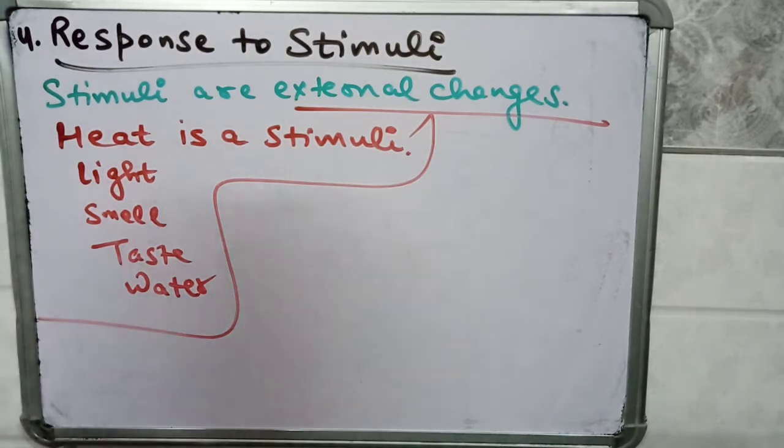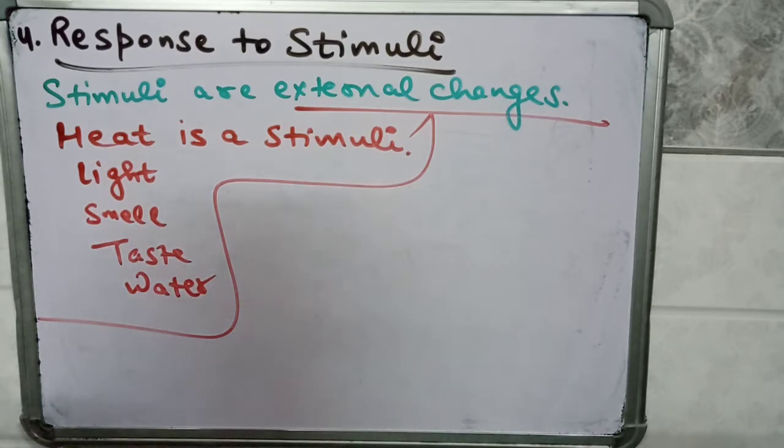For example, we respond towards heat, so we pull our hand back whenever we touch a hot object. Similarly, light is also a stimulus, an external change to which we respond. For example, if you are in a very dark room and you suddenly move into a room which has so much light in it, your eyes shut.